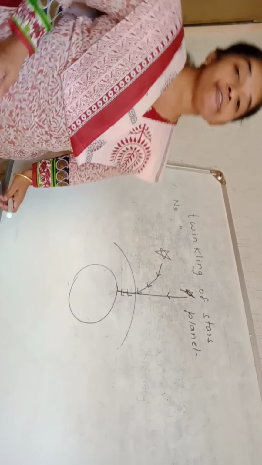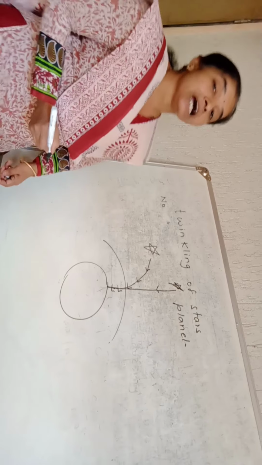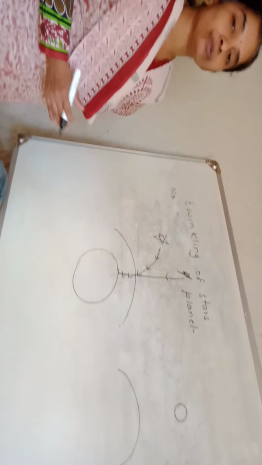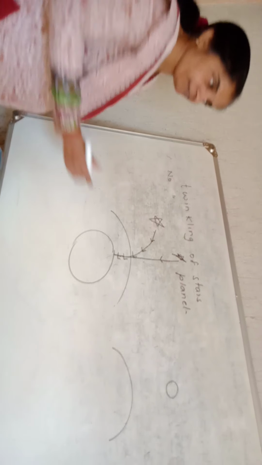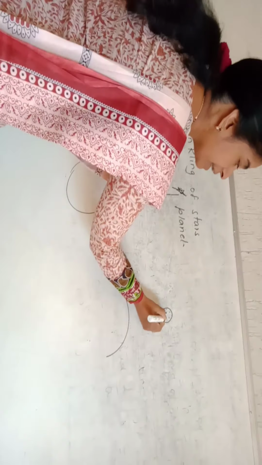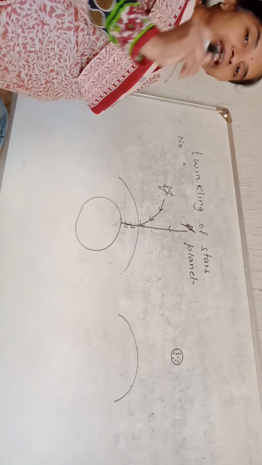Now, if stars twinkle, why do planets not twinkle? Planets are non-self-luminous. You already know that planets do not emit their own light, and they are closer to the Earth's surface as compared to the stars. They are closer to the Earth's surface. A planet can be regarded as a group of point light sources.